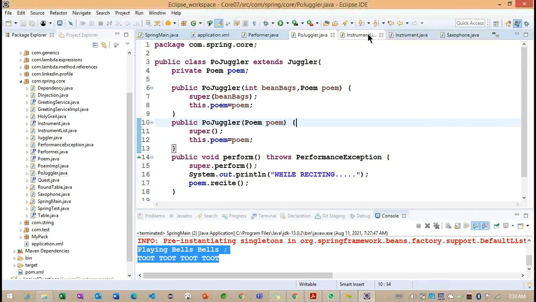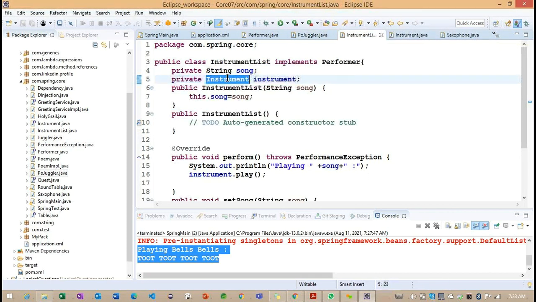If you observe the instrument list, if I provide the instrument as multiple instruments, like a set of instruments, collection of instruments, or map of instruments, how can we work here? I want to work on multiple instrument objects, so how can we go for the multiple configuration part here, right?